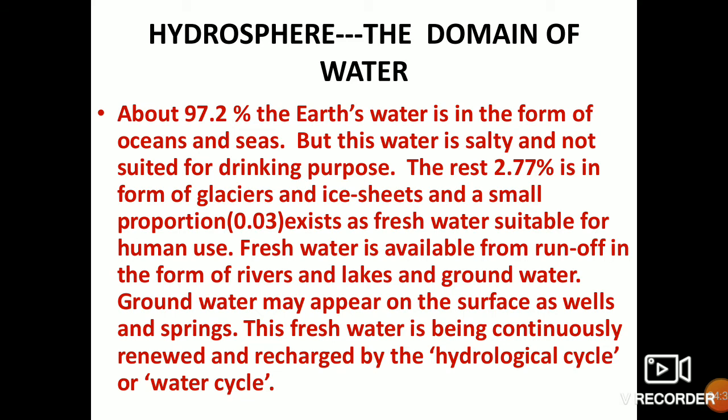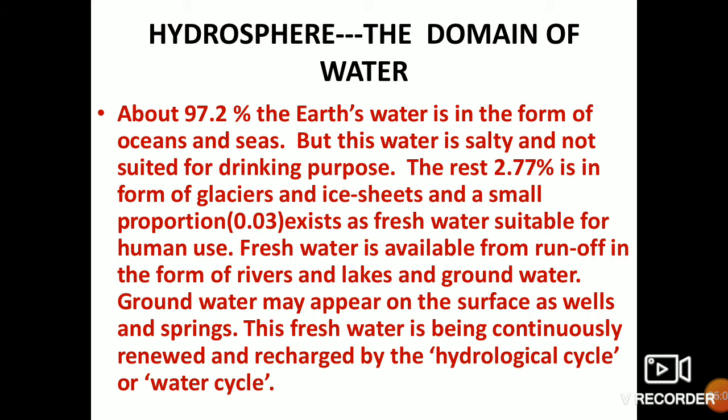The remaining 2.77% is in the form of glaciers or ice sheets, and only 0.03% is fresh water, which we are using right now. So fresh water is running out, and that's why there is a need to save water. In the form of lakes, groundwater and rivers, we have very little water with us. Groundwater may appear on the surface as well, as in wells and springs.